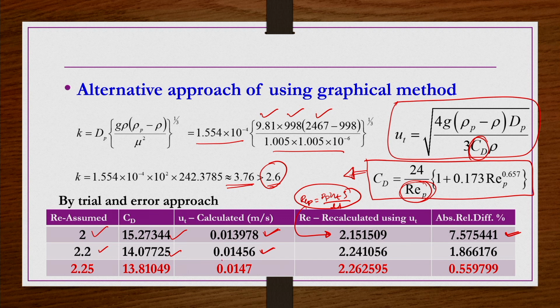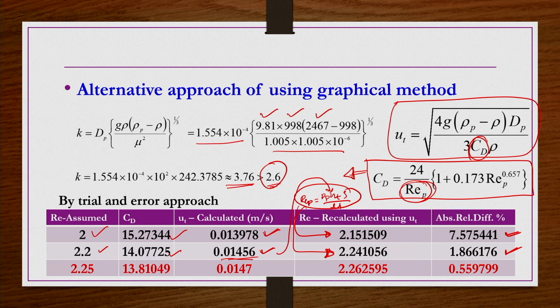Then using this calculated UT, by substituting it in REP equal to dP UT rho by mu, you will get the recalculated value as 2.24, and the absolute relative difference is 1.866.